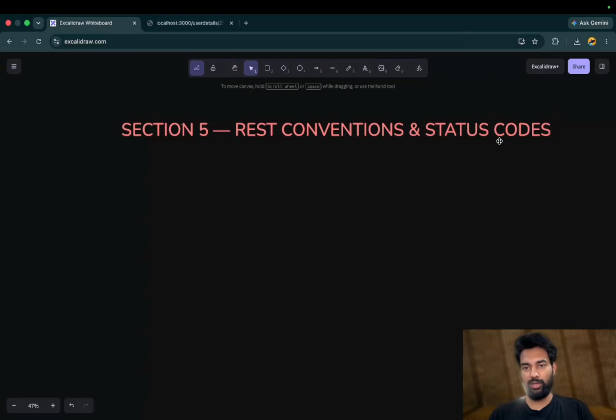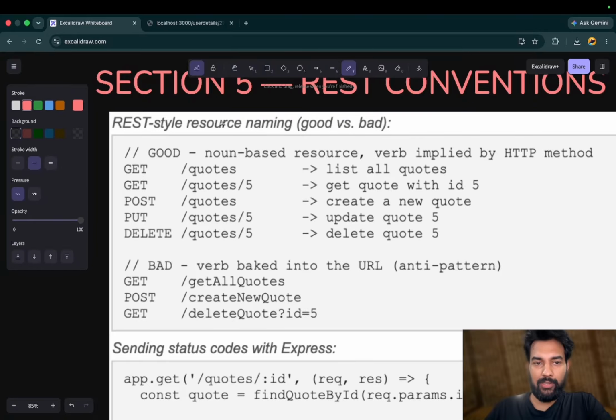If everything is okay and the response came back fine, then 200 will come. If something is accepted or created, like you have put a request there, it will come as 201. If you have something like 400, it means the client made a mistake, a bad request, or not found. If a 500 series code comes, then it means something broke on the server, not your fault, ours. So here we have some examples of REST style resource naming.